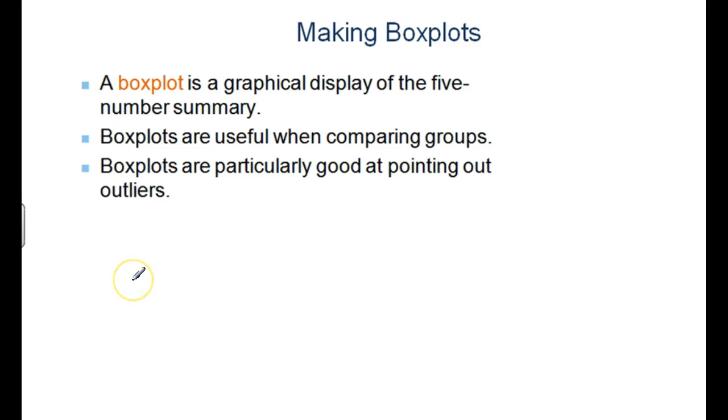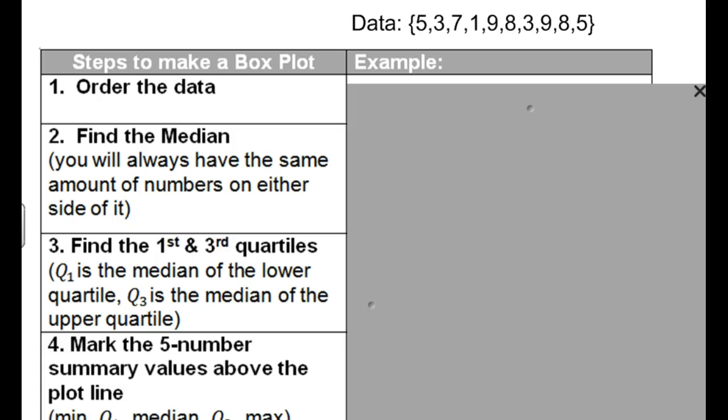So it's a graphical display of the 5 numbers, and they're really good at this. This is the key. If you want to find out an outlier, draw a box plot and do it on your calculator. That would be the key there. Easiest way to find outliers is to graph it.